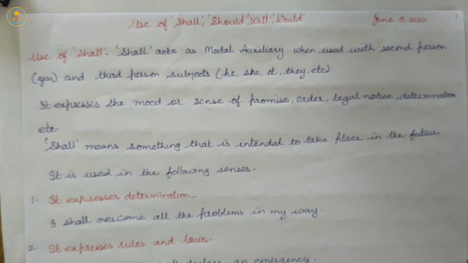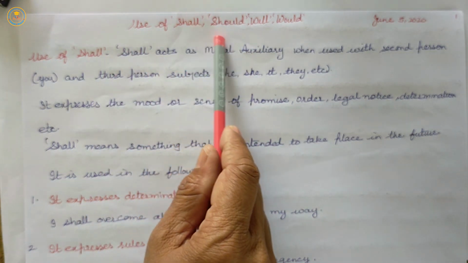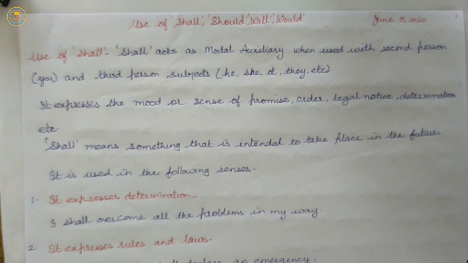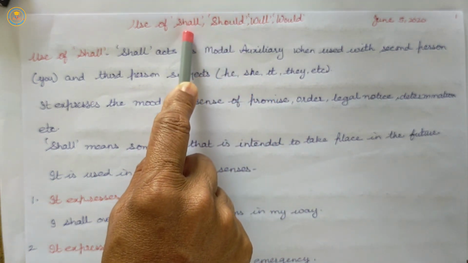But when we use it as a modal, it is not as simple as using should in place of shall in the past tense. Listen, the basic difference between shall and should is that should is the past tense of shall.